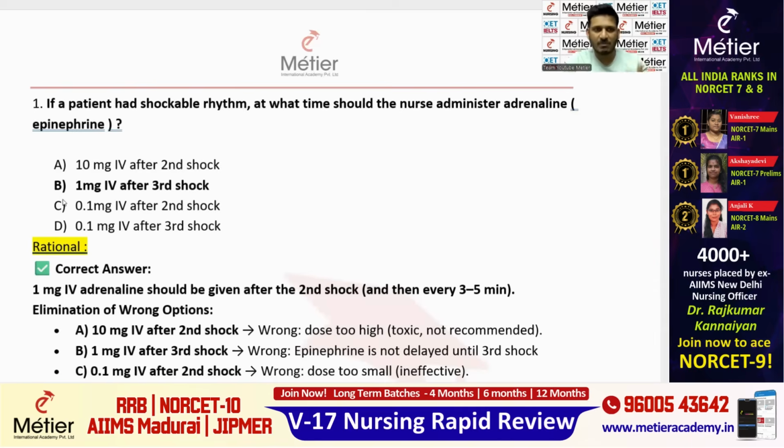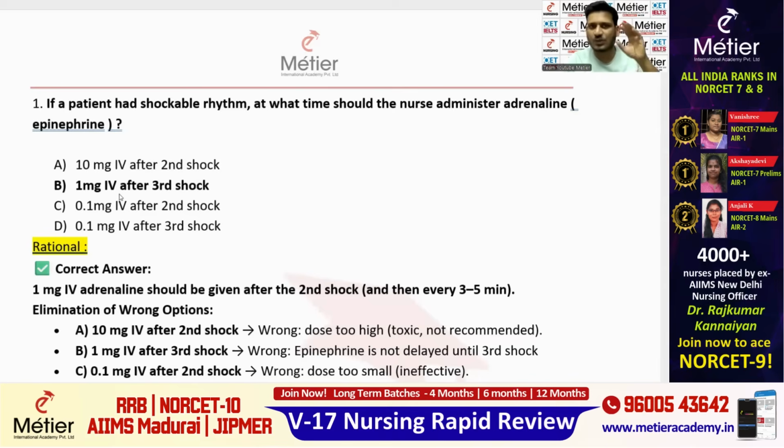For example, you can see option B, 1 mg IV after the third shock, they have mentioned here. The third shock is very close to the second shock, right? Because the second shock is not mentioned. This is the right dosage, 1 mg IV. After the third shock they have mentioned here, the right dosage is 1 mg. But if they had mentioned the second shock, the answer would be exactly correct. They don't mention the second shock; they have mentioned the third shock. It is nearly close to the answer, right? So that's why we are going to select option B as the correct one.